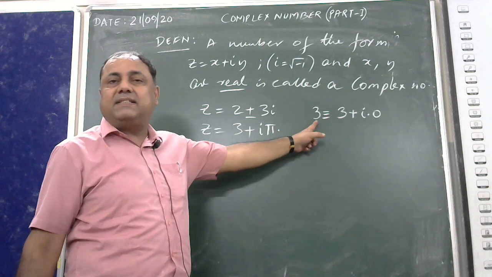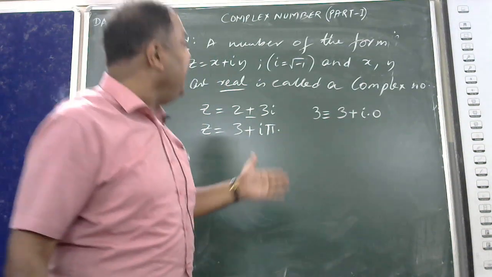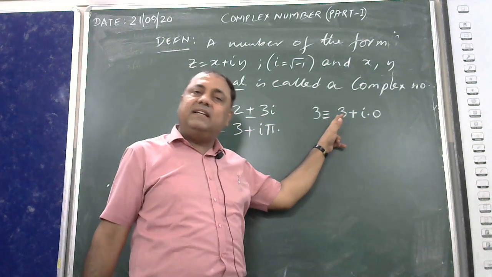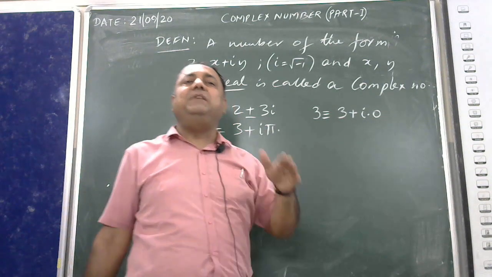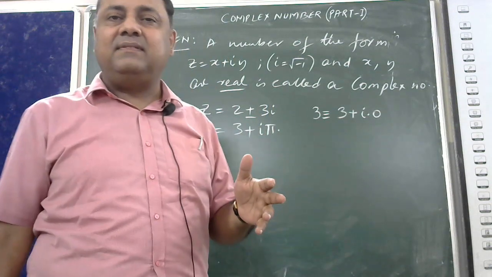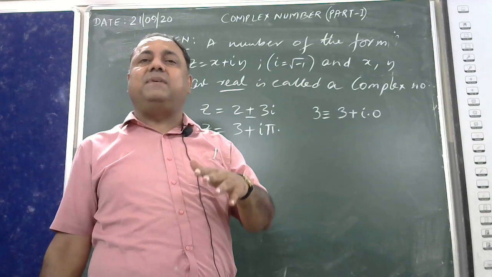Left hand side is 3. Yes, 3 is a real number, sir. But as I move on to the right hand side, 3 is a real number, 0 is a real number, 3 plus i0 is a complex number. Left hand side is a real number, right hand side is a complex number.